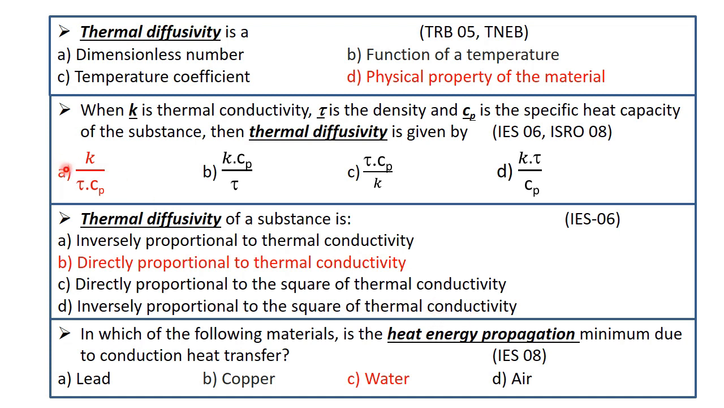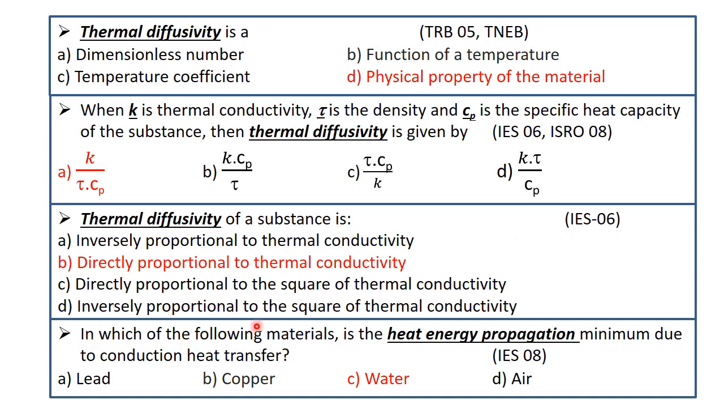So we know that alpha is equal to K by rho C. So thermal diffusivity alpha is directly proportional to the thermal conductivity. So option B is the correct answer. It is directly proportional to the thermal conductivity. So it was an IES 2006 question.